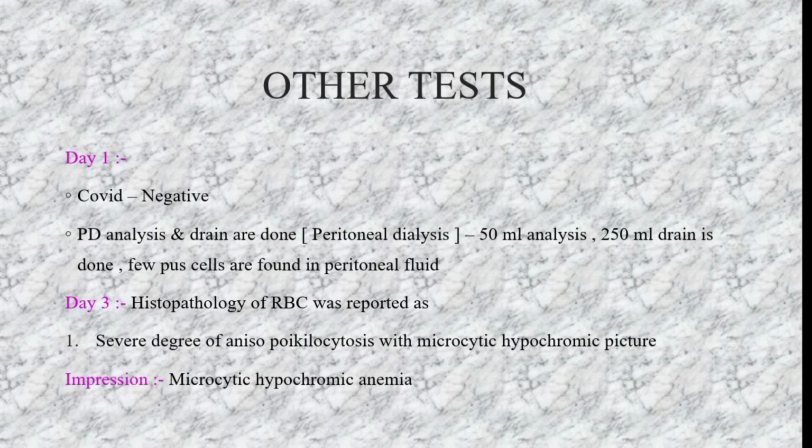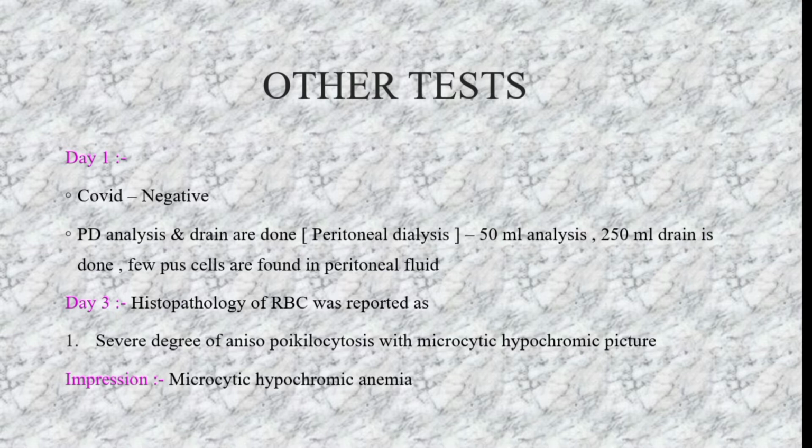These are the other tests that were carried out on the patient. On day 1, during this COVID period, she underwent the COVID test, and it was negative. As she has CKD and is on maintenance hemodialysis, peritoneal dialysis was performed at home. 50 ml was taken for analysis, and a 250 ml drain was done. In this 250 ml drain, some pus cells were found in the peritoneal fluid.